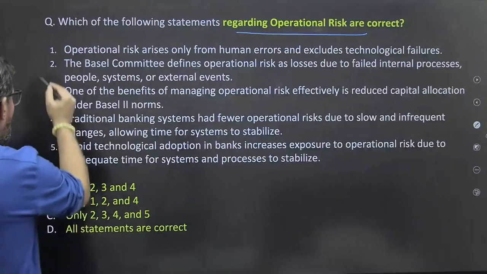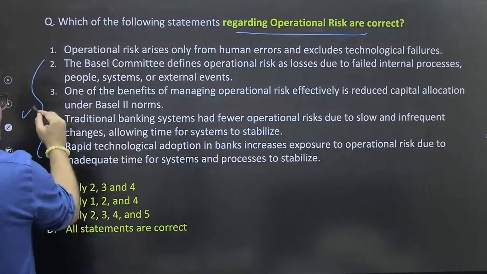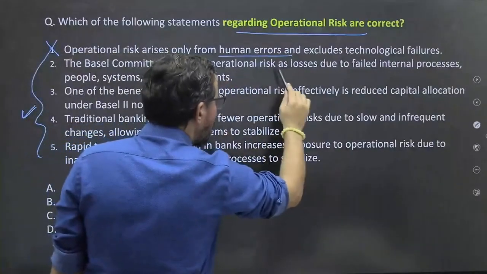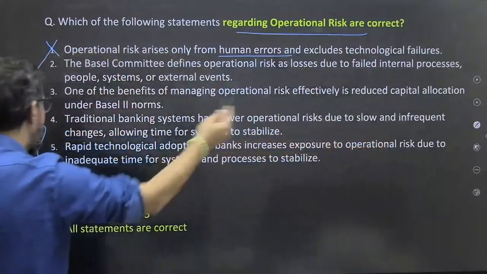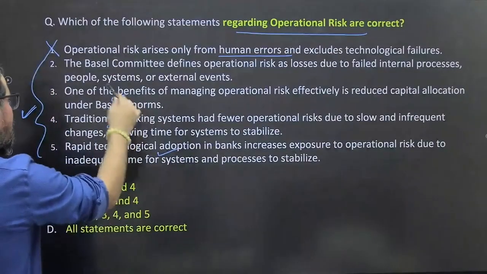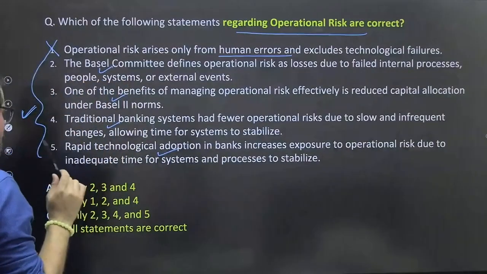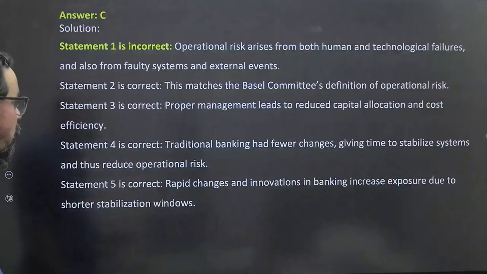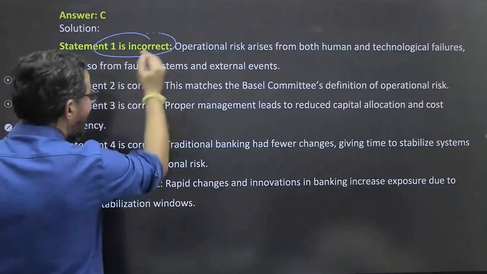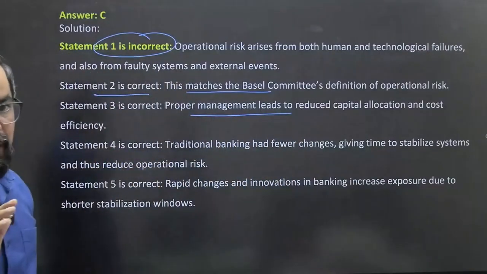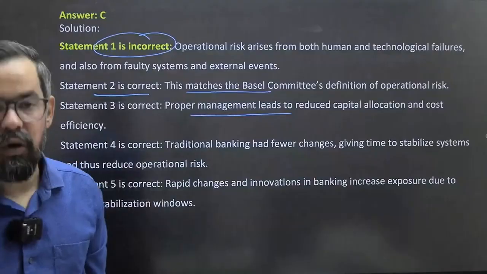So what will be the correct answer for this? Okay. So the remaining four statements are correct. This one is wrong, okay? It is not only human, it is human plus technological failures. That's why this statement is right, and this is also correct. Again, this is also correct, this is also correct. So 2, 3, 4, 5. Okay, 2, 3, 4, 5 means option C should be the right answer for this one. Correct? So this is the definition which is given by the Basel BCBS committee or your Basel 2 norms.